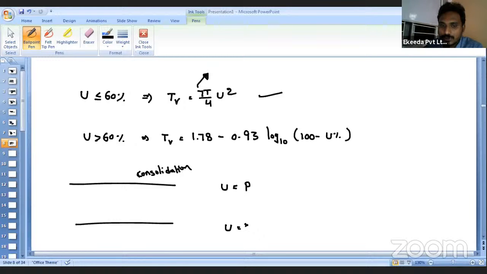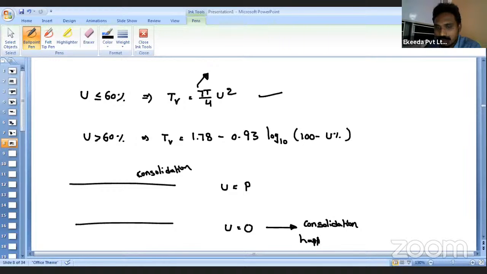So at the end of the consolidation, what will be the pressure in the water? Equal to zero. If the pore water pressure is equal to zero, then we can say that consolidation happened completely.